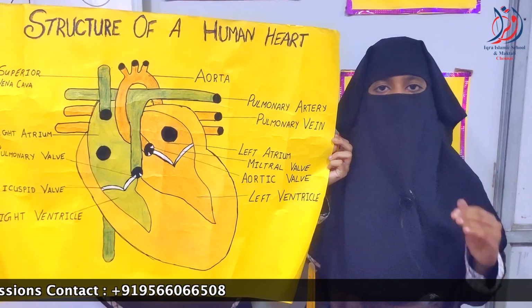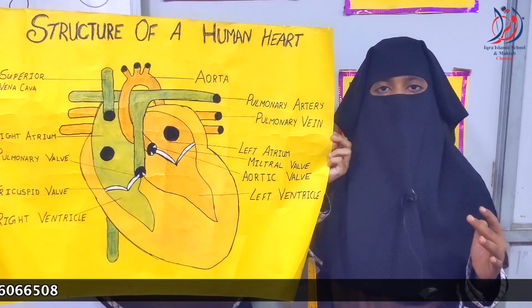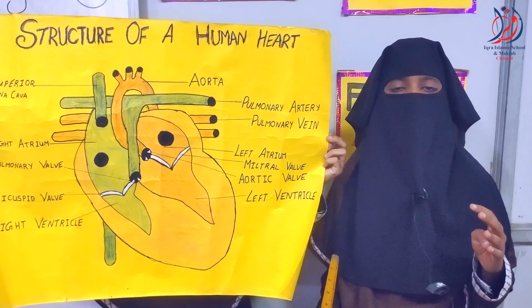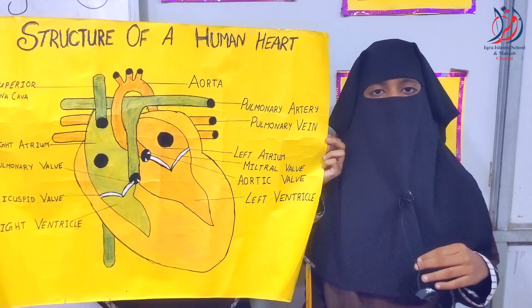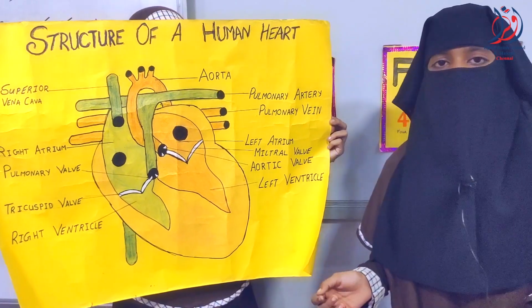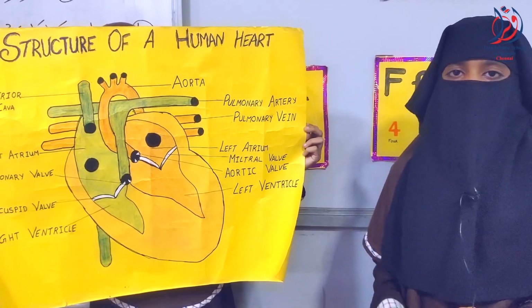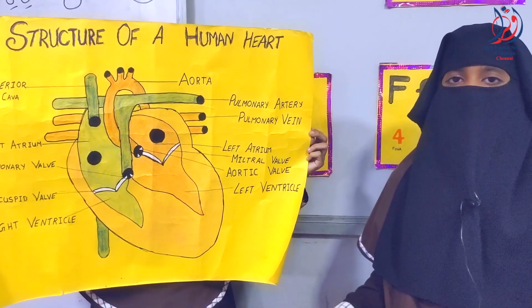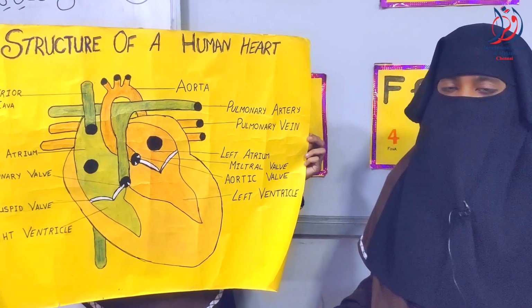The human heart is four-chambered. The two upper thin-walled chambers of the heart are called auricle or atria, and the two lower thick-walled chambers of the heart are called ventricles. The chambers of the heart are separated by a partition called septum. The septum between auricle and ventricle prevents the mixing of oxygenated and deoxygenated blood.